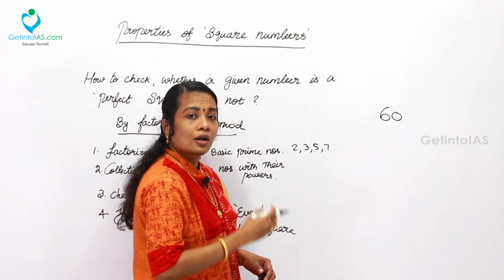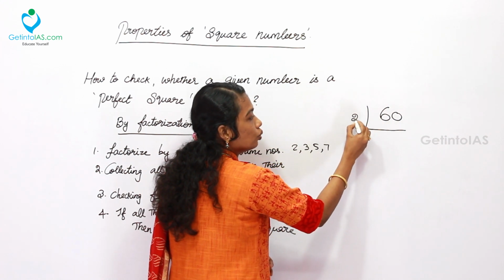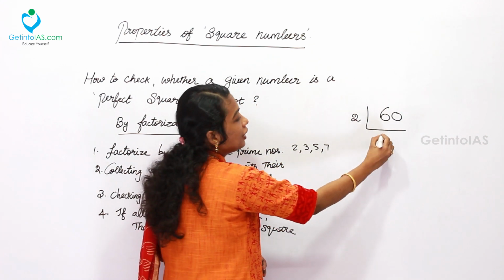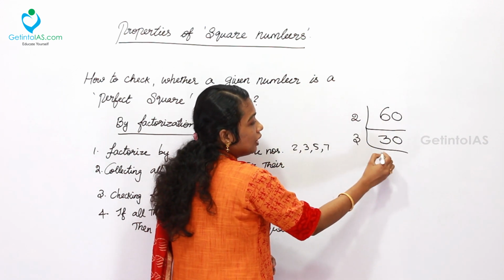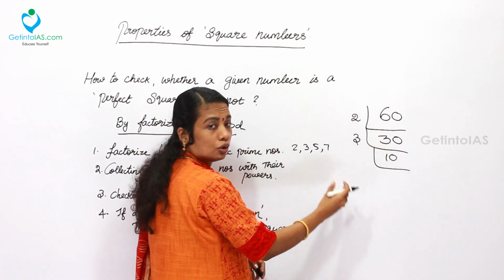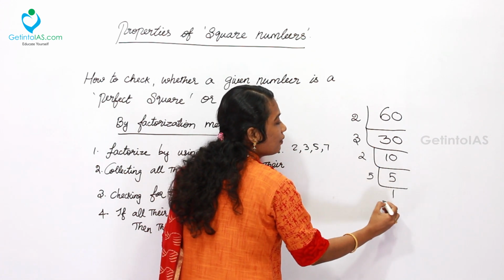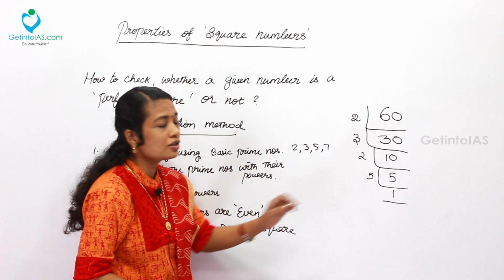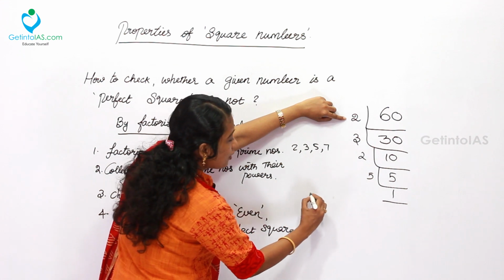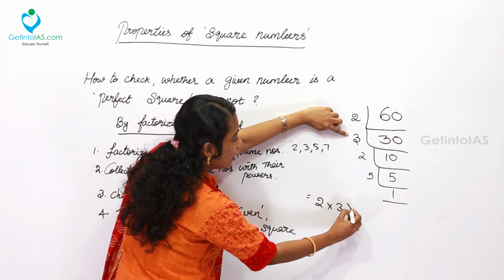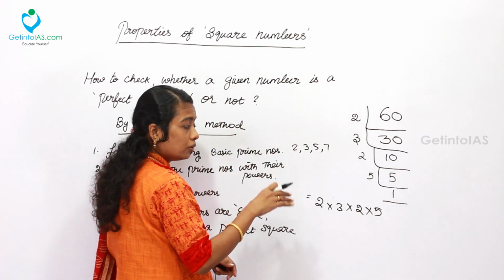So 60 can be factorized under prime factorization. Let me take 2 first. 2 is divisible into 60, giving 30. Afterwards, you can take 2 or 3 because both are divisible here. So 3, 10 times. Now we can take 2 here, 5 times. 5 is a prime number, only divisible by 5. That's all. Now, the second step, you collect all the prime numbers with their powers: 2 into 2 into 3 into 5. You can leave out 1, because 1 is not a prime number and also not a composite number.